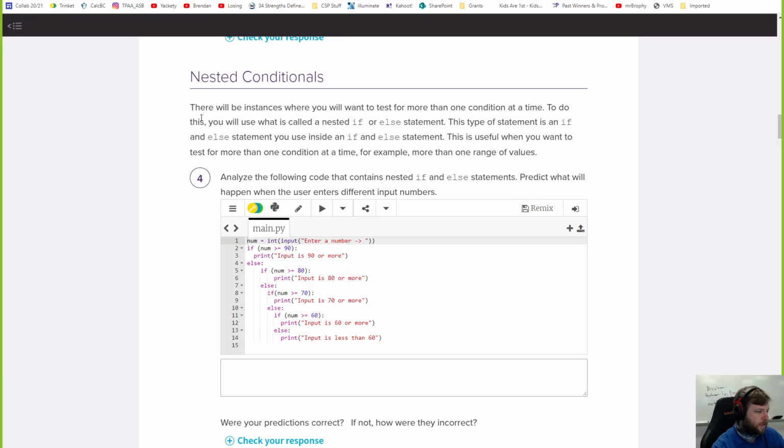Nested conditionals. There will be instances when you want to test more than one condition at a time. To do this, you'll use what is called a nested if-else type of statement.